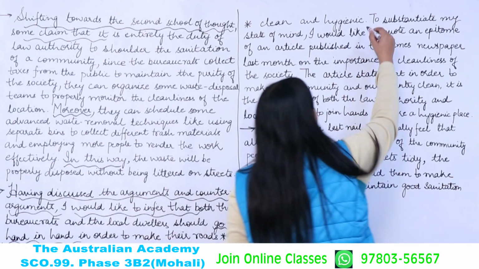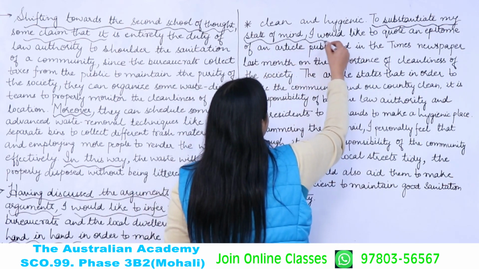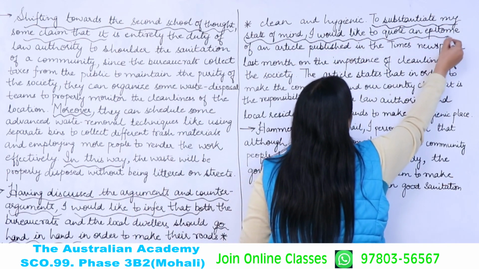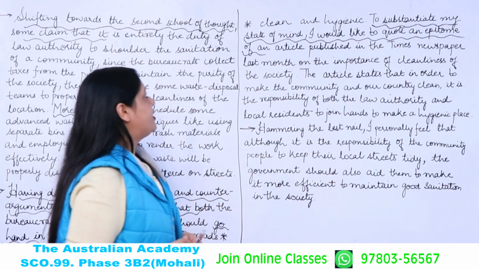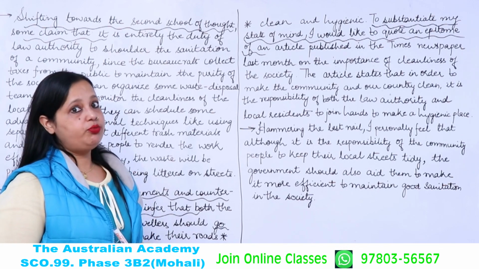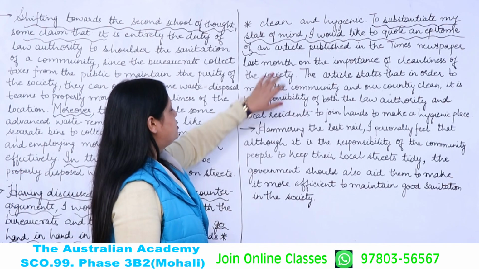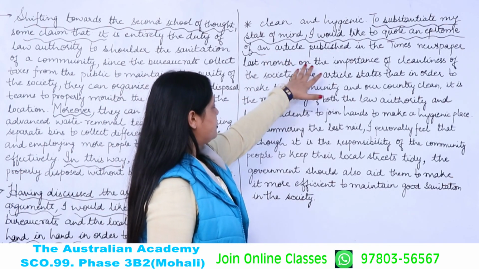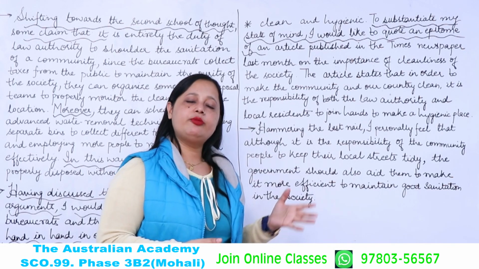Then for example, instead of writing for example, I have taken another phrase: to substantiate my state of mind, substantiate means to support my viewpoint, I would like to quote an epitome of an article published in the Times newspaper. So in this way you can take any hypothetical example.